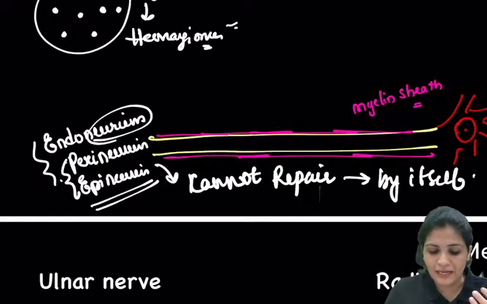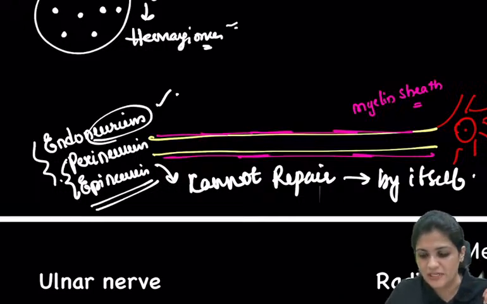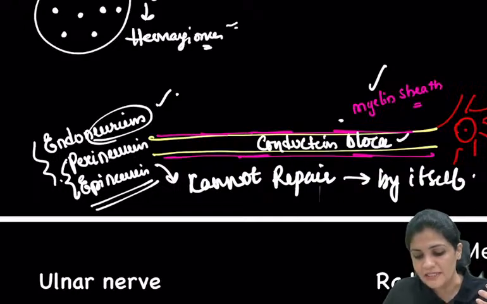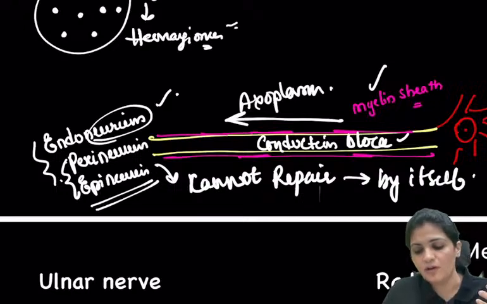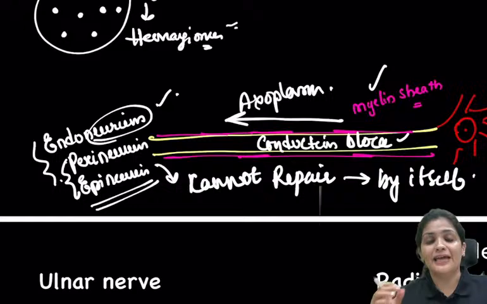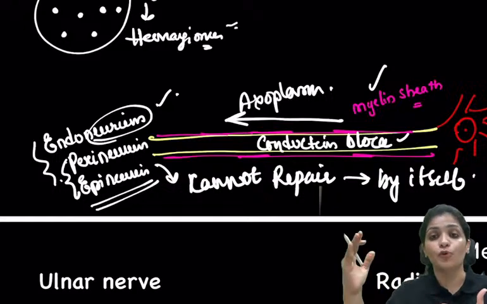But if it is just the myelin sheath which is damaged, or just a conduction block, what do you mean by conduction block? That means the axoplasm is not flowing. There is no injury as such to the nerve, but there is a block to the flow of the axoplasm.